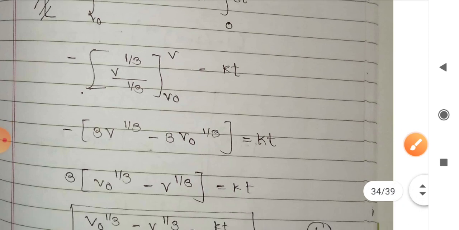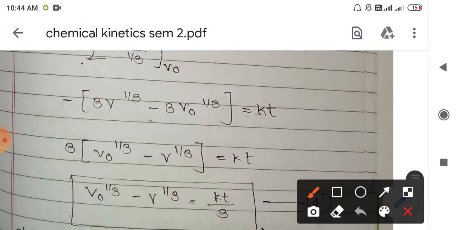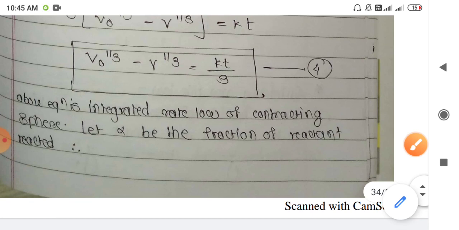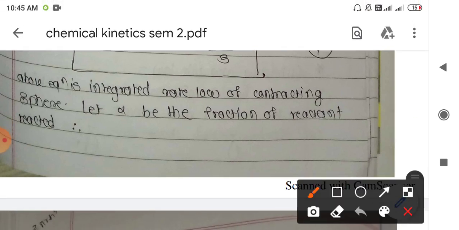Simply substitute the limits: v raised to 1 by 3 and v0 raised to 1 by 3. So v0 raised to 1 by 3 minus v raised to 1 by 3 is equal to kt upon 3. This equation is the integrated rate law for the contracting sphere.